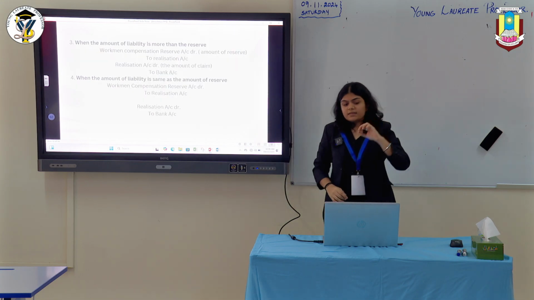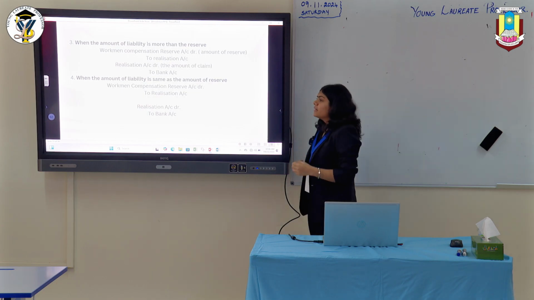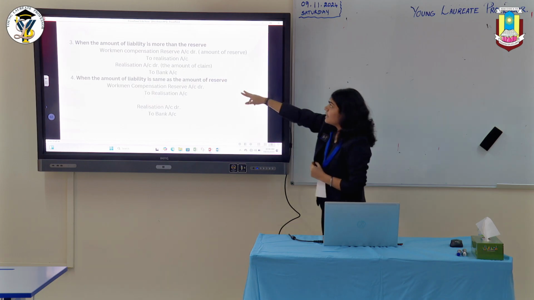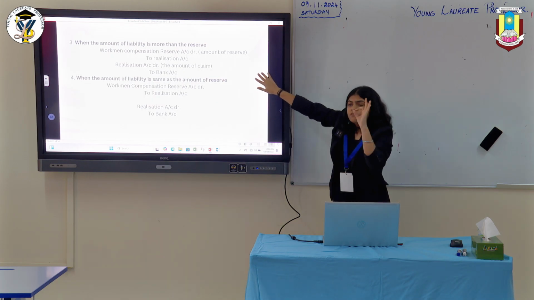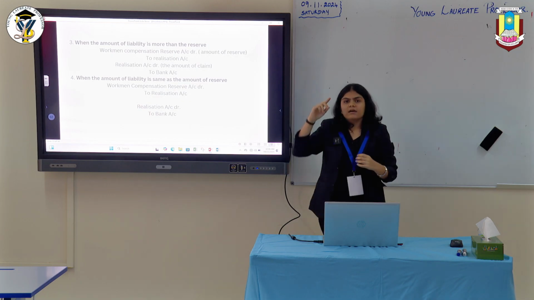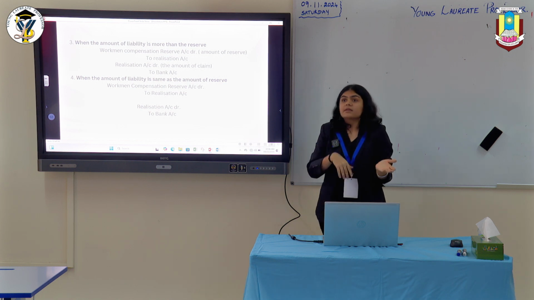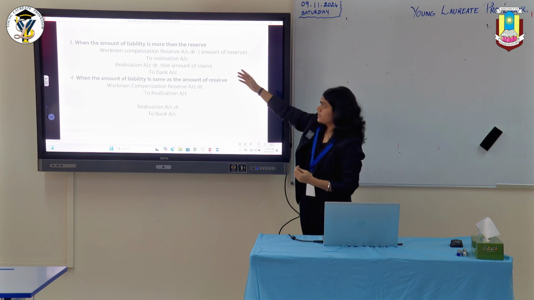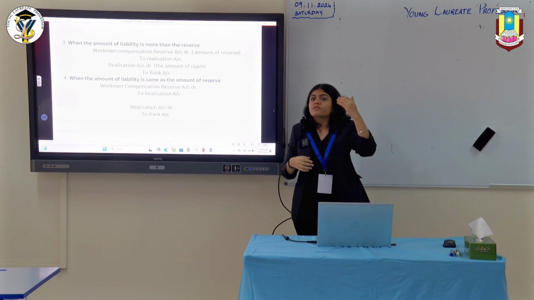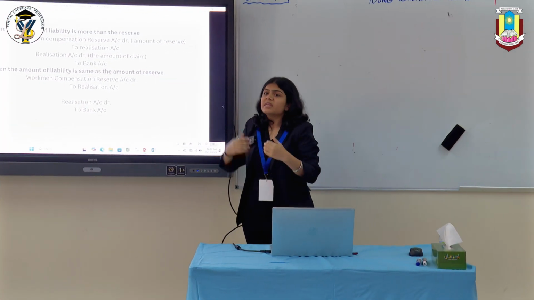The next one is when the amount of liability is more than the reserve. Then we transfer the WCR to the realization account to the extent of the reserve amount. For example, my reserve is 50,000, but my claim comes to 70,000. So I'll transfer only the amount of reserve that's available for me. I cannot transfer more than that. So 50,000. Next, the realization account debit to bank is basically the amount of claim that you have paid. The realization account will be debited with the amount paid.